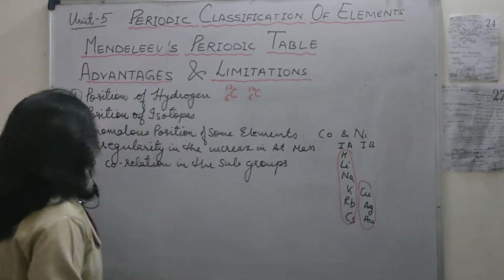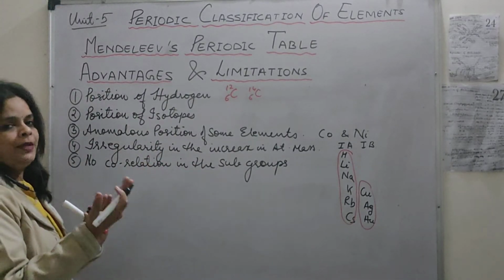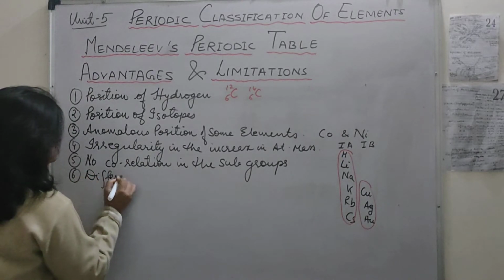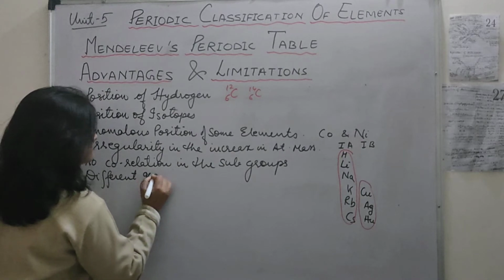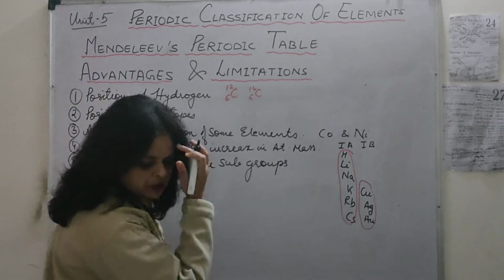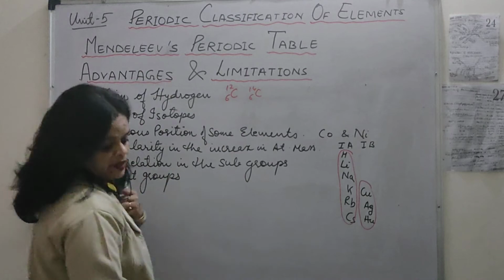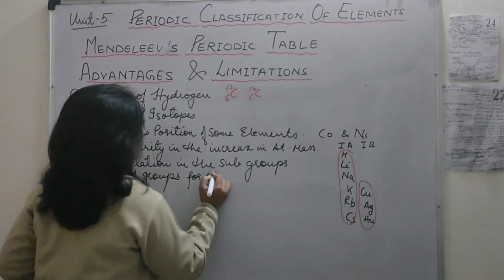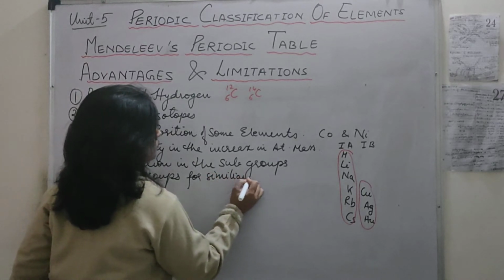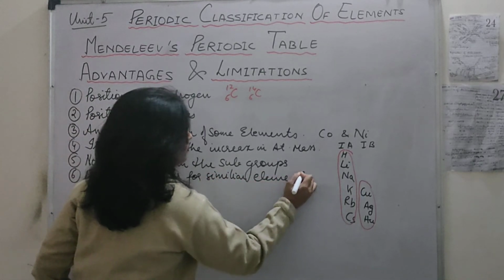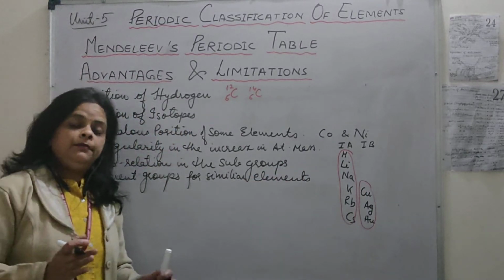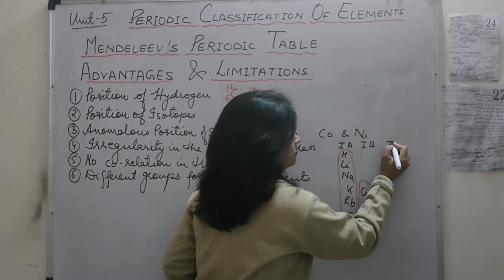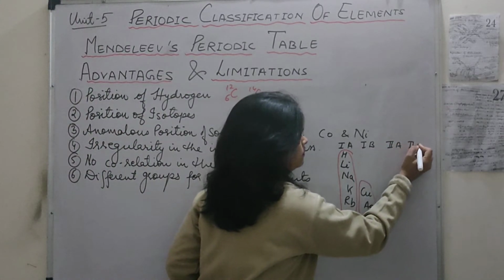Now the next one: different groups were placed apart, that is, similar elements were placed in different groups. If we take the example over here, 2A and 2B.